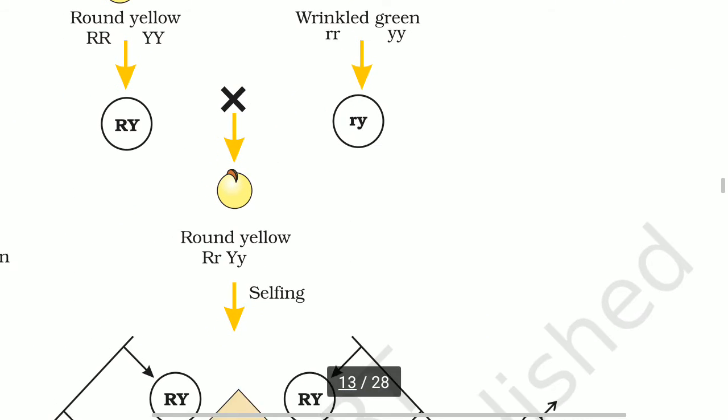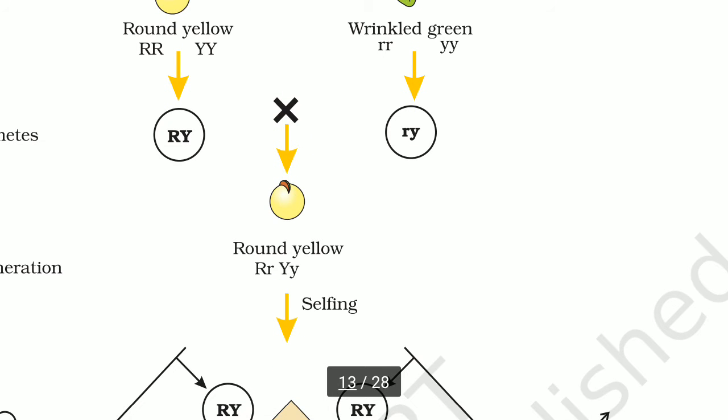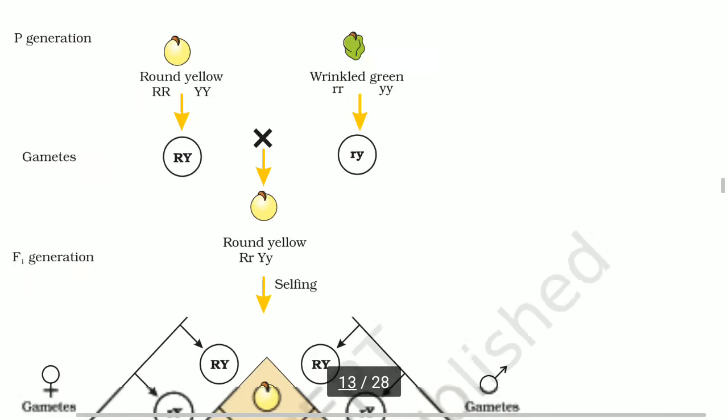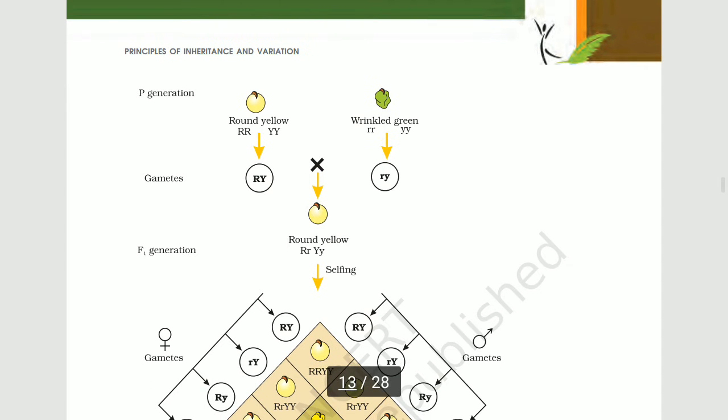When Mendel made a cross between a pure line round yellow pea plant and a pure line wrinkled green plant, he observed that in the F1 generation, all the seeds were round yellow.